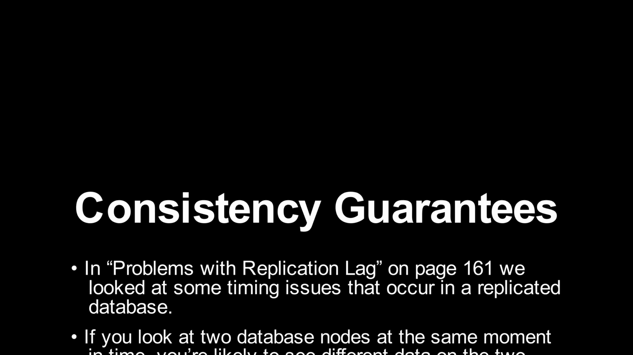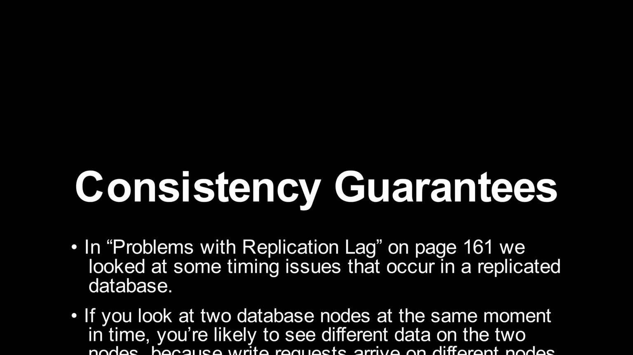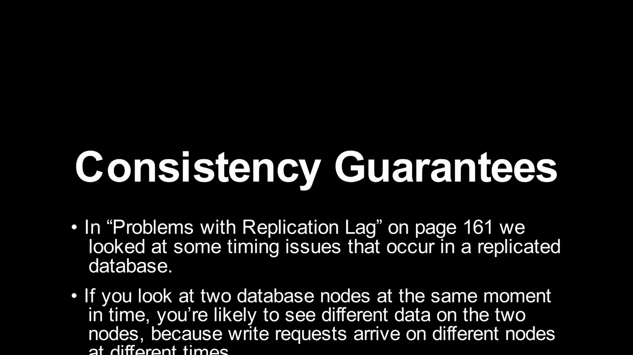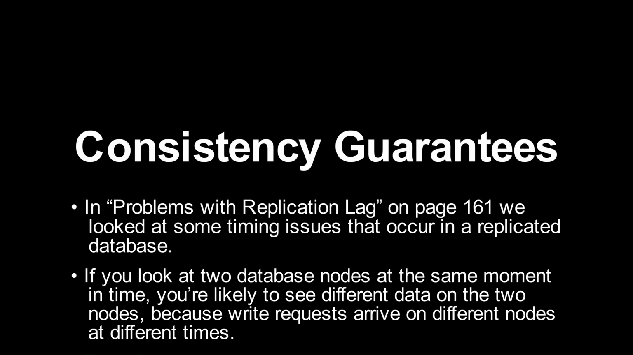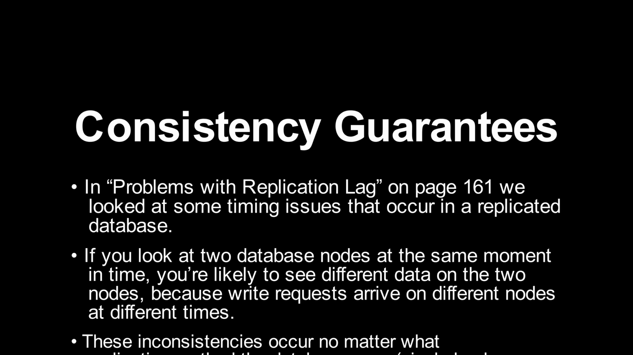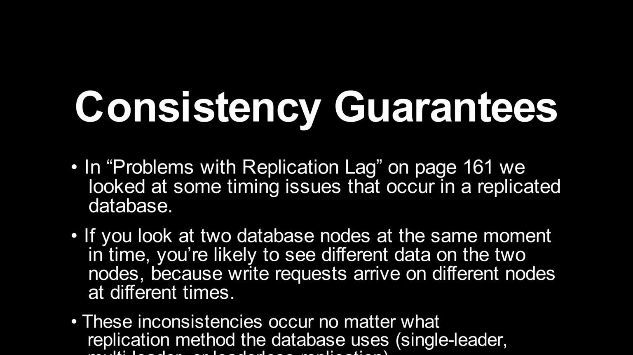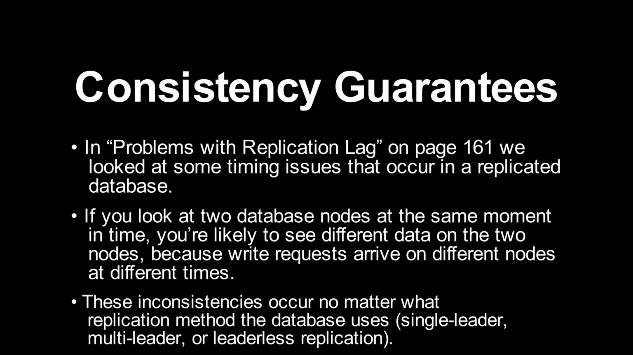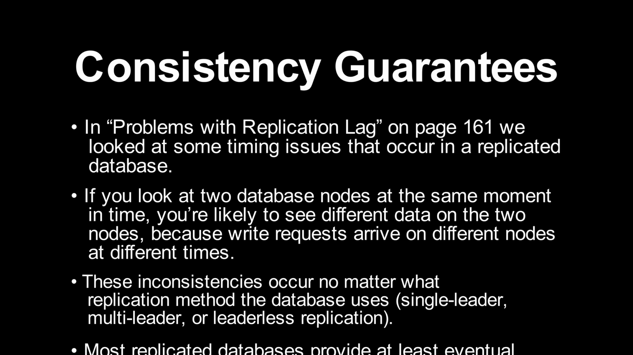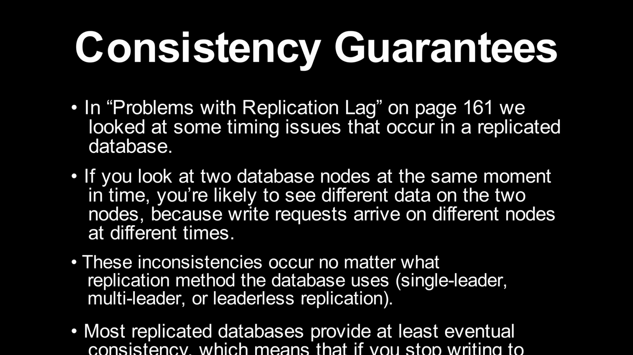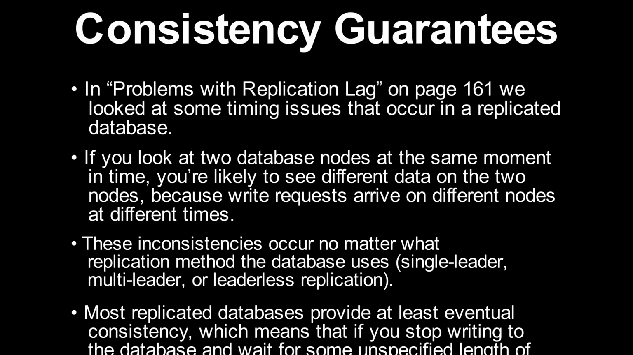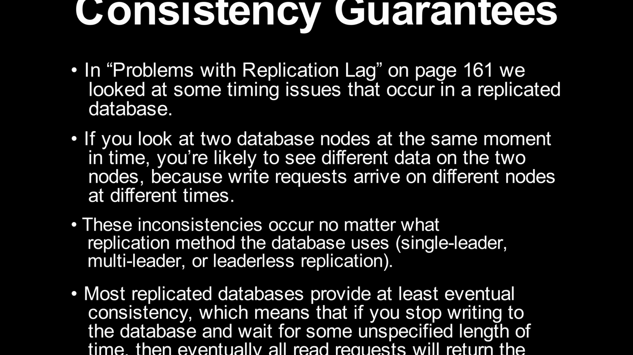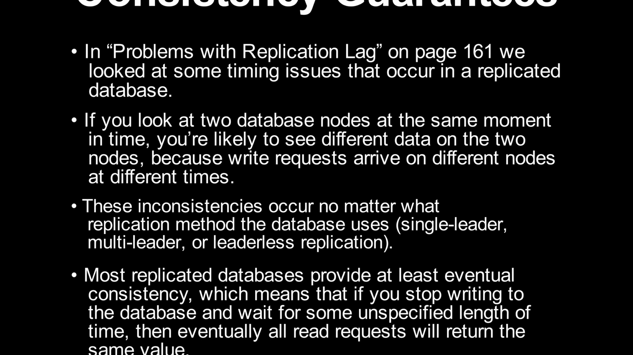Consistency guarantees. In "Problems with Replication Lag" on page 161, we looked at some timing issues that occur in a replicated database. If you look at two database nodes at the same moment in time, you're likely to see different data on the two nodes, because write requests arrive on different nodes at different times. These inconsistencies occur no matter what replication method the database uses: single-leader, multi-leader, or leaderless replication.